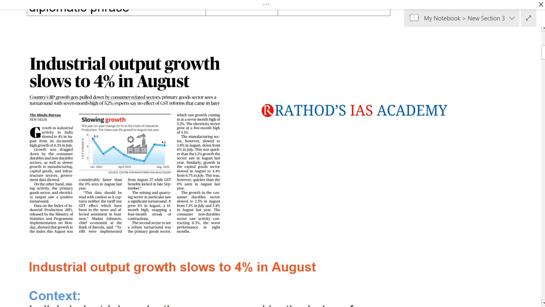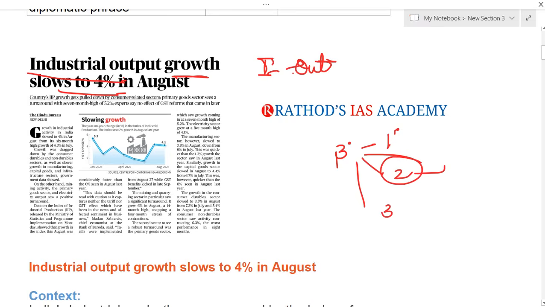So if you see the first article, the article says that industrial output growth slows to 4% in August. So this article is talking about industrial output. As you all know, we have three important sectors. First one is primary sector, second one is secondary sector, and third one is tertiary sector. And the secondary sector is also called manufacturing or industrial. So this article is talking about growth in the secondary sector.